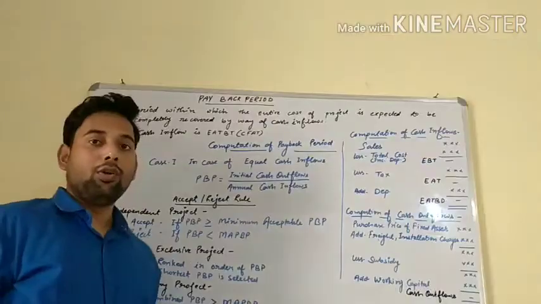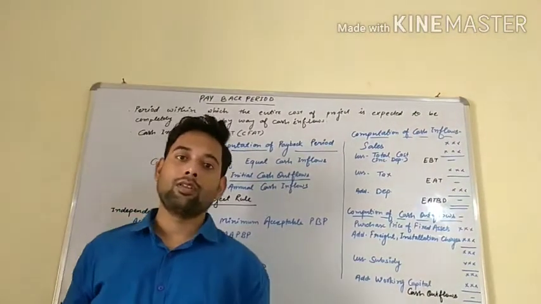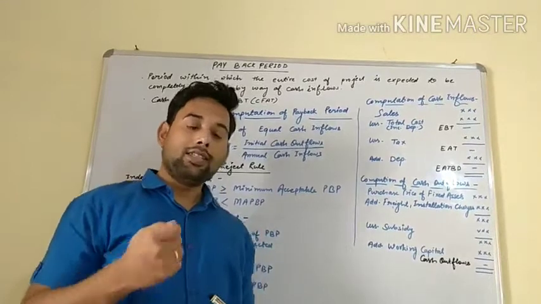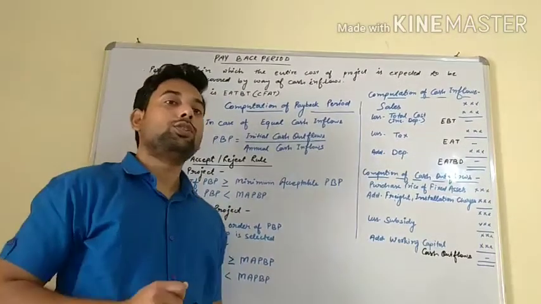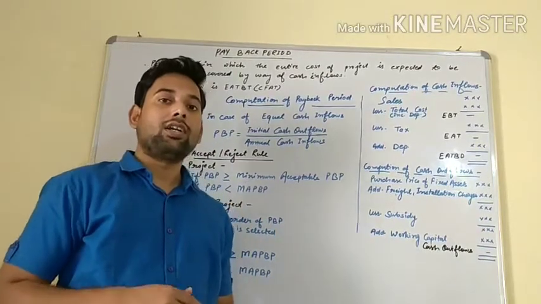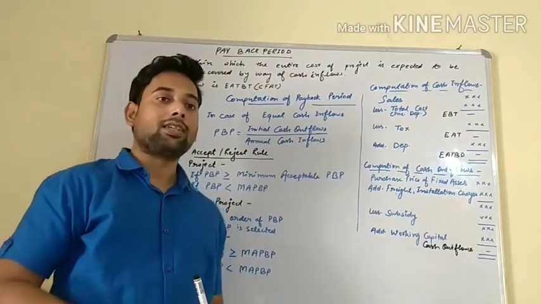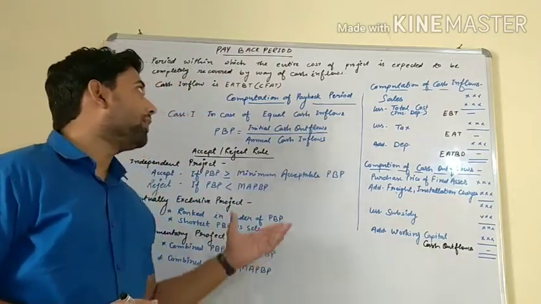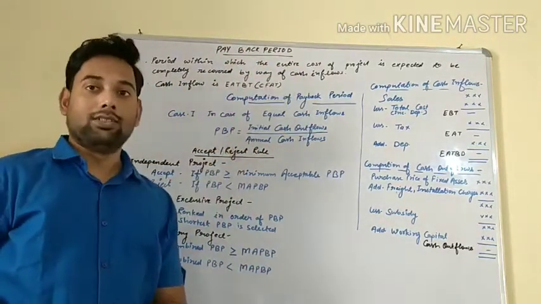Suppose you are opening a shop and investing rupees 50 lakh, and this 50 lakh gets back to you after 5 years. It means you are continuously getting 10 lakh per annum and it gets back to you after 5 years. It means your payback period is 5 years.